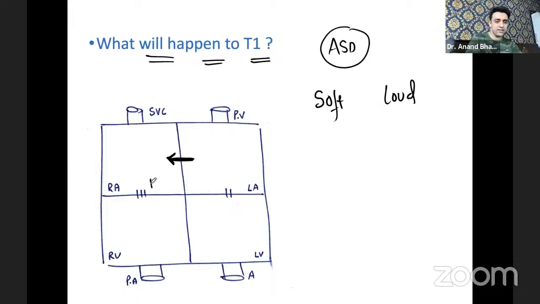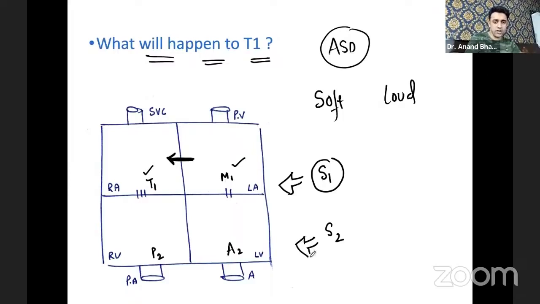You know, right? What is T1? This is T1, tricuspid valve. This is M1, mitral valve. This is P2, pulmonary valve, and this is A2, aortic valve. We have S1 and S2, the first heart sound and second heart sound. S1 is because of the closure of the tricuspid and mitral valves, T1 and M1, whereas the second heart sound is because of the closure of the semilunar valves, P2, pulmonary, and aortic valve.